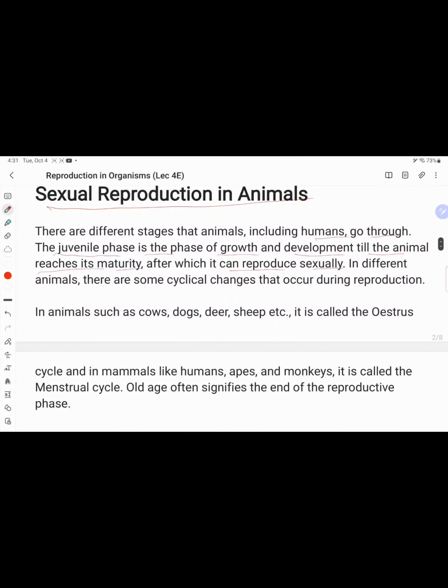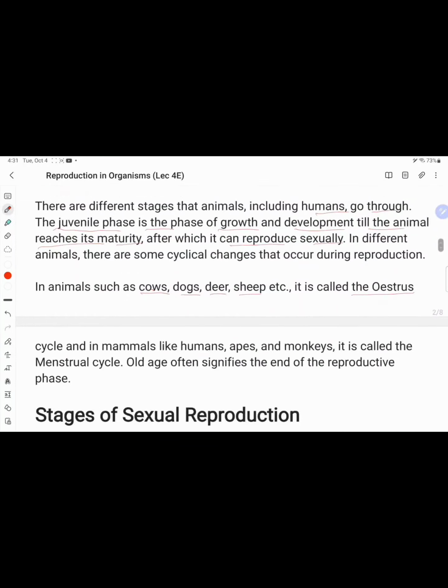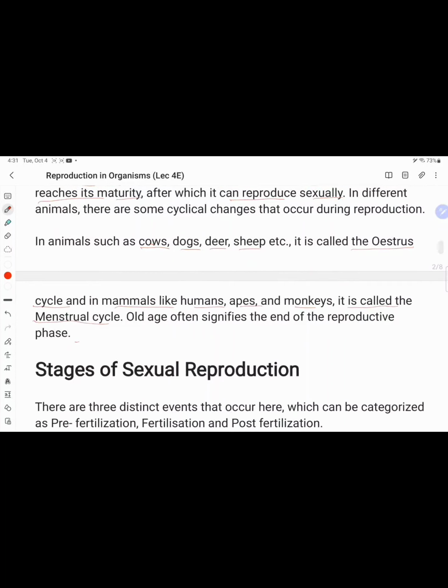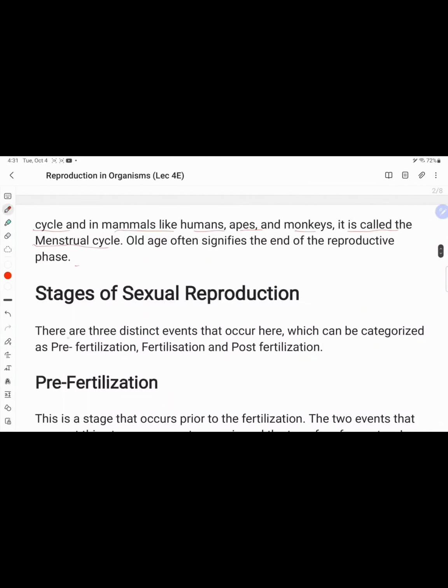In animals, the reproductive cycle covers sexual reproduction. In animals such as cow, dog, deer, sheep, etc., it is called the estrus cycle. And in mammals like humans, apes, monkeys, it is called the menstrual cycle. The old stage signifies the end of the reproductive phase. Then the stages of sexual reproduction.